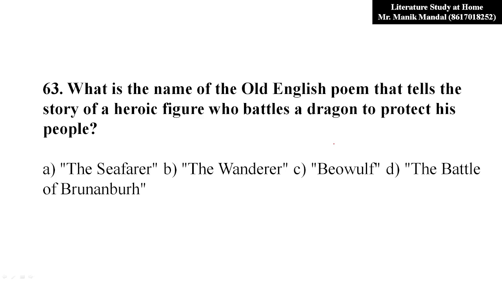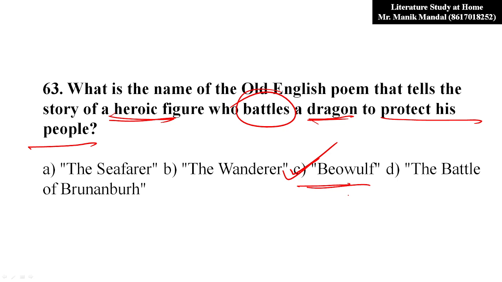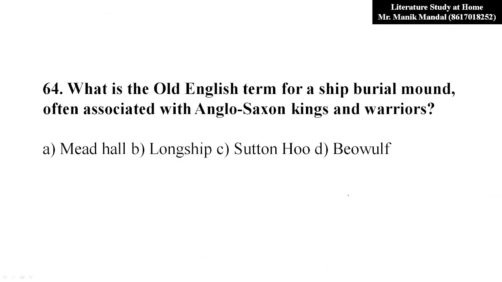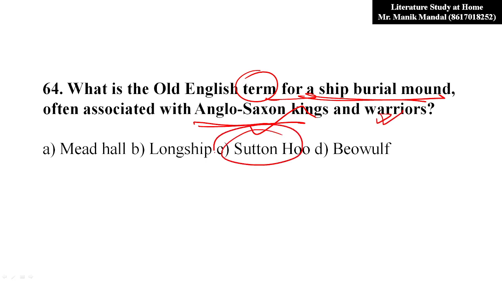Now, next question. What is the name of the Old English poem that tells the story of a heroic figure who battles a dragon to protect his people? Obviously, it is none other than Beowulf. The second section deals with the fight with the dragon. Now, what is the Old English term for a ship burial mound often associated with Anglo-Saxon kings and warriors? It is Sutton Hoo.